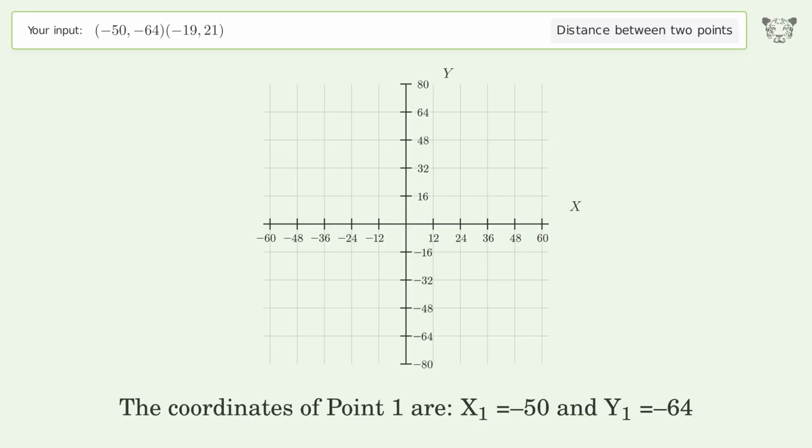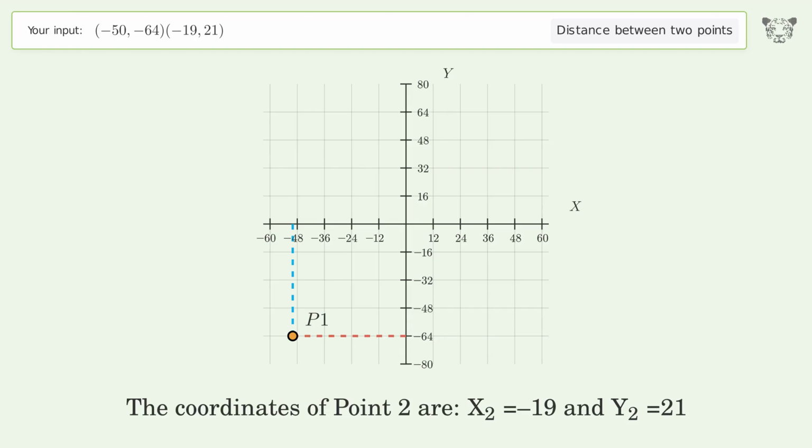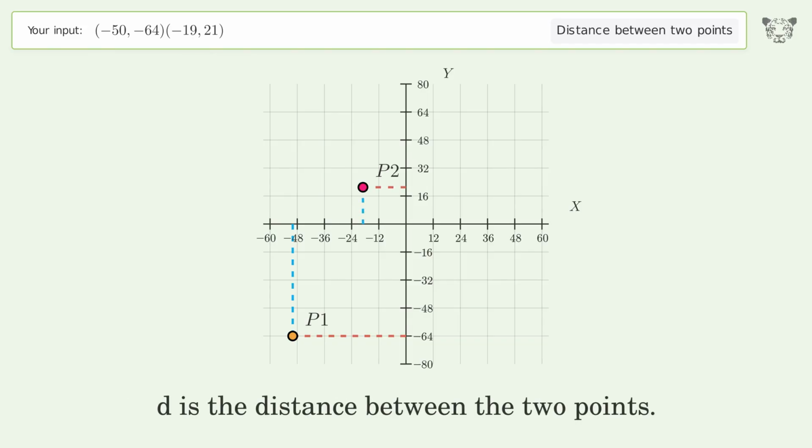The coordinates of point 1 are x1 equals -50 and y1 equals -64. The coordinates of point 2 are x2 equals -19 and y2 equals 21. D is the distance between the 2 points.